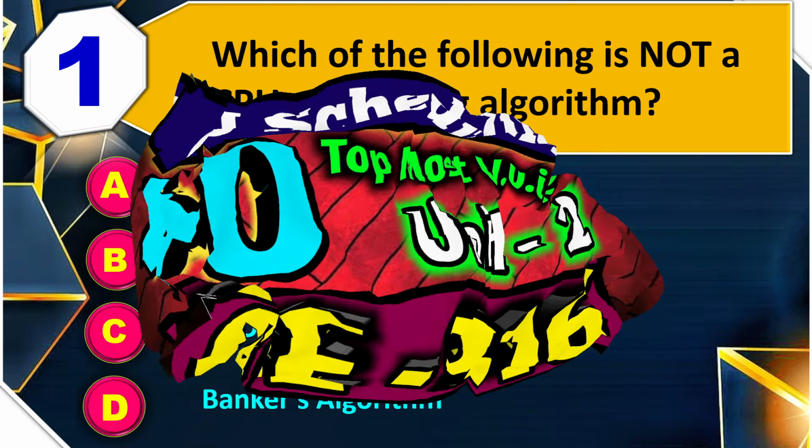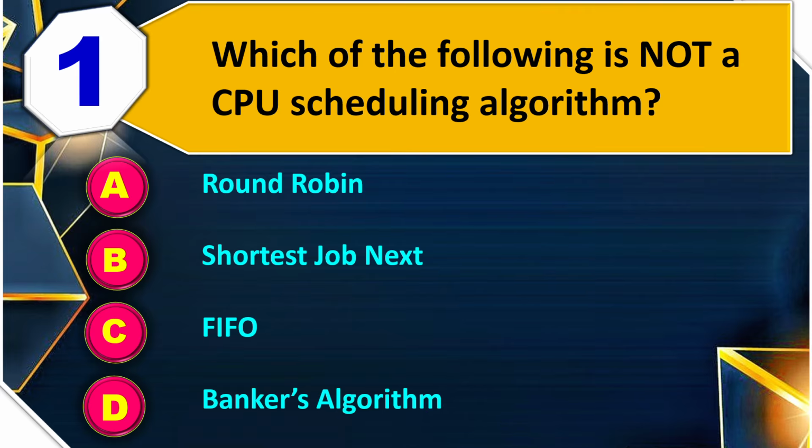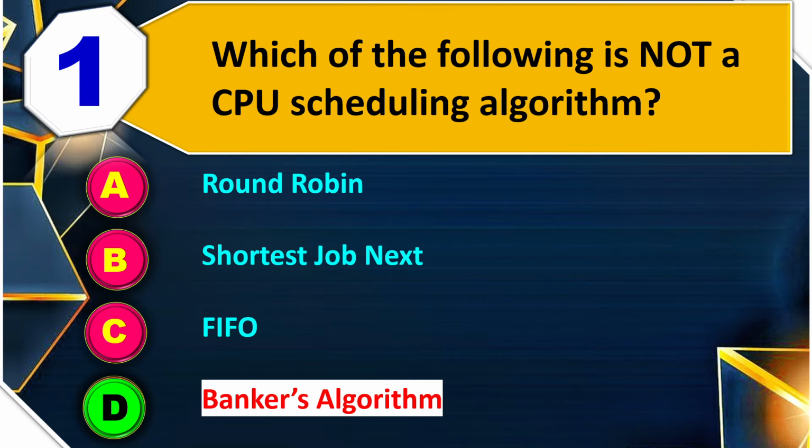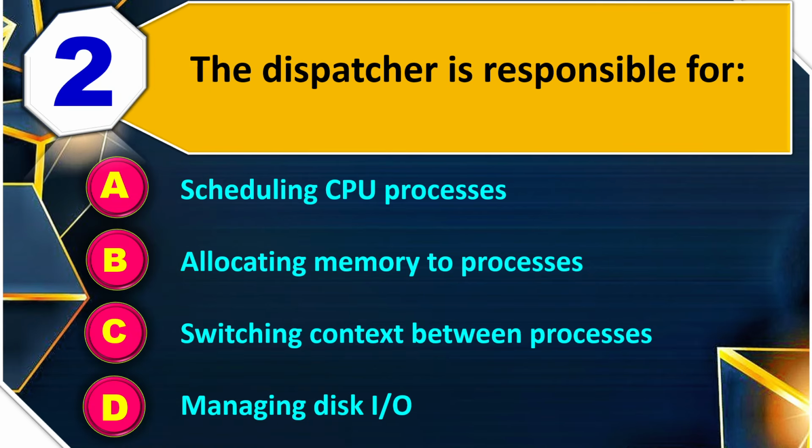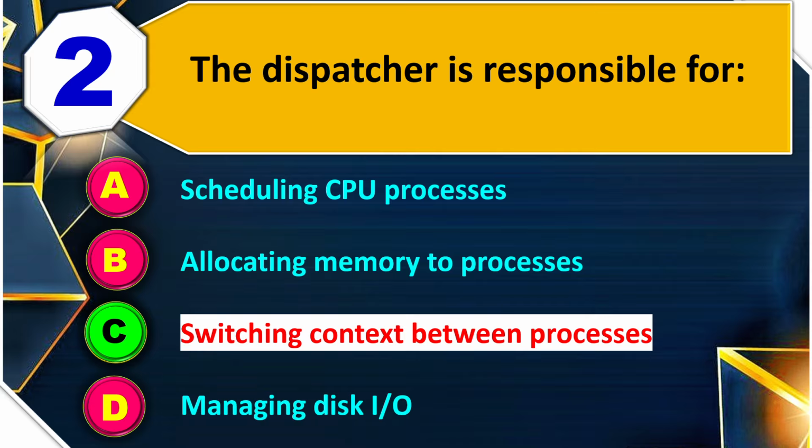तो देखिए फर्स्ट क्वेश्चन क्या हमारा, which of the following is not a CPU scheduling algorithm? Round robin, shortest job next, FIFO या फिर Banker's algorithm? So the right answer is Banker's algorithm. Second, the dispatcher is responsible for scheduling CPU processes, allocating memory to process, switching context between process या फिर managing disk IO. So the right answer is switching context between processes.